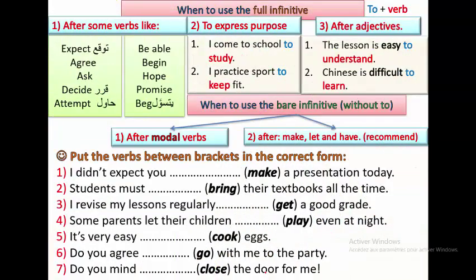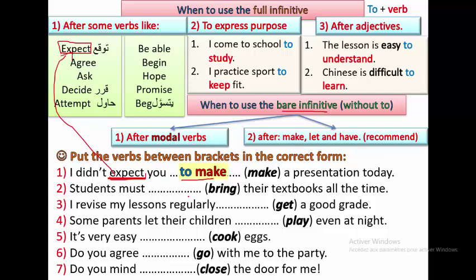Of course, some practice. What you're going to do, you're going to read this summary here and you use either full infinitive or bare infinitive. I'll give you 3 minutes to do it. Stop the video, pause it, do it, and then you check the correction. Let's start. I didn't expect you to make a presentation today. Why to make? Because we have the verb expect. And expect is one of these verbs that we have here. Okay?